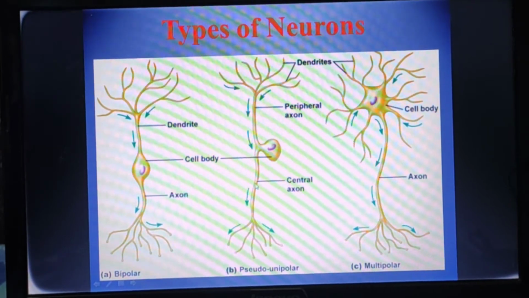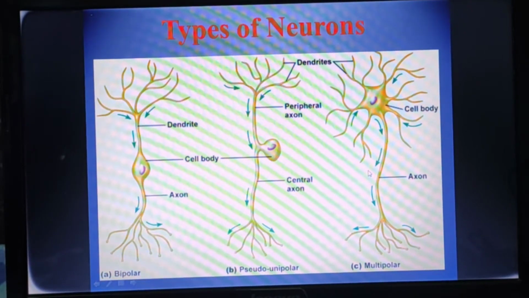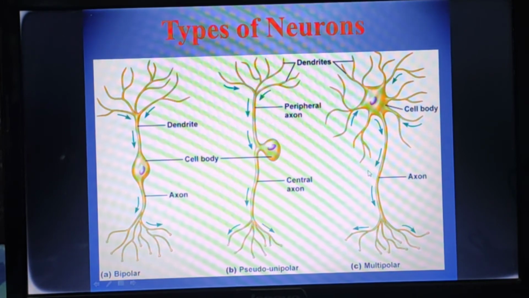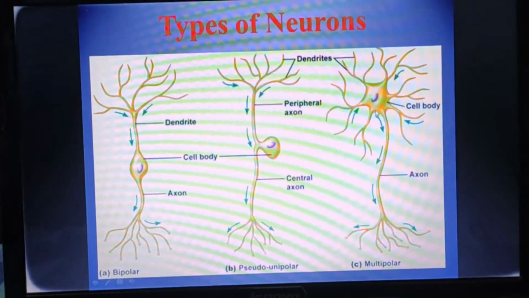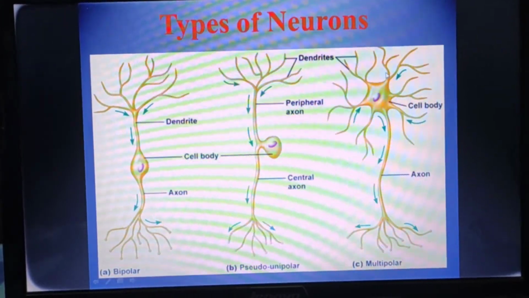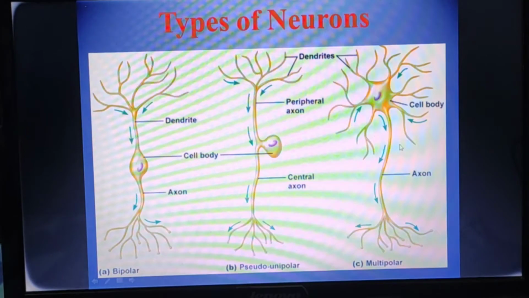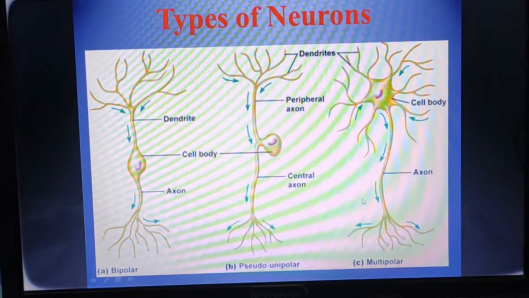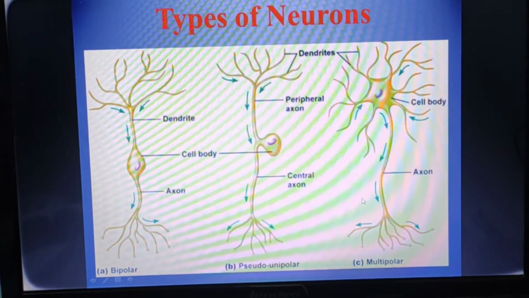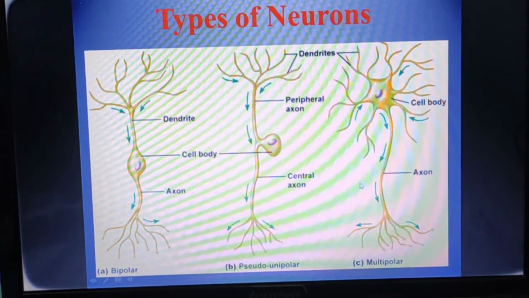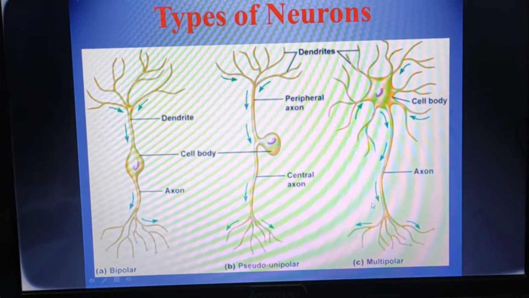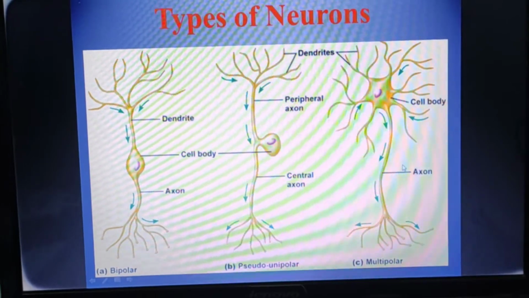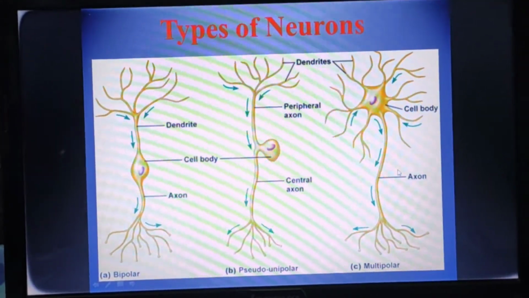And third is the multipolar. You can see this is the multipolar, and the cyton will be star shaped here. Why is it called star shaped? Because there are dendrons and dendrites present, and only one axon is present, which is a well developed axon, elongated and single. And this axon initiates from a funnel shaped area called the axon hillock.